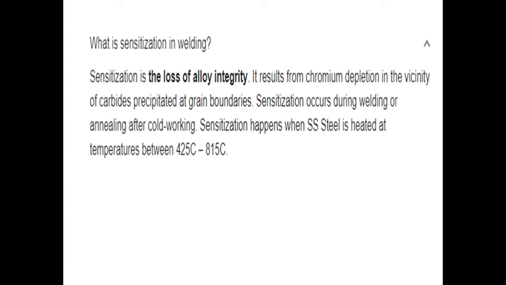An alloy is a homogeneous mixture of two or more metals. The purpose of alloying is that we add some alloying element into the base material. If we consider the example of mild steel, the base element is ferrous or iron, and the alloying element is carbon.